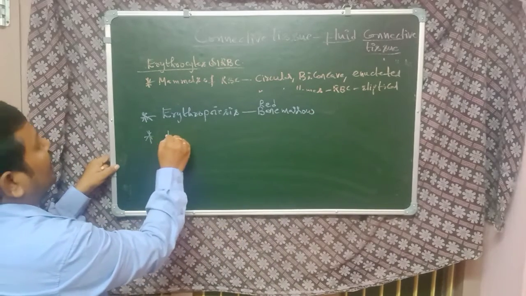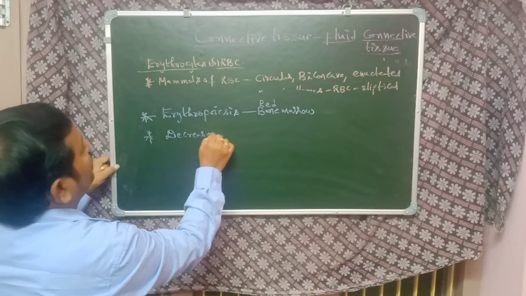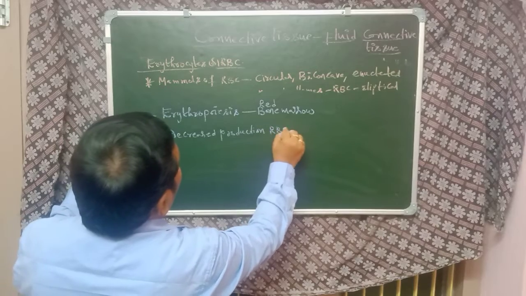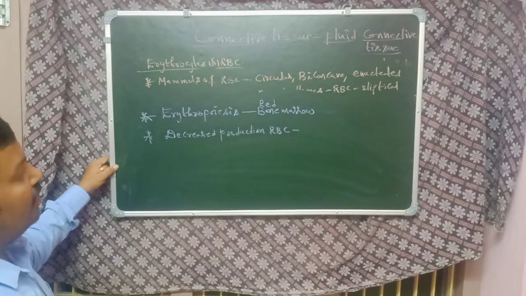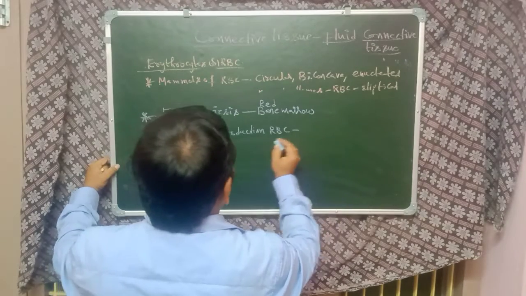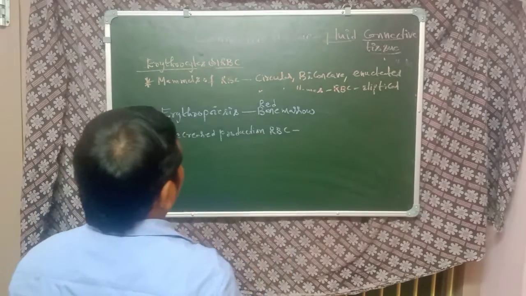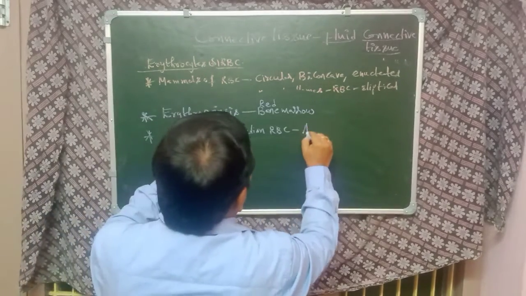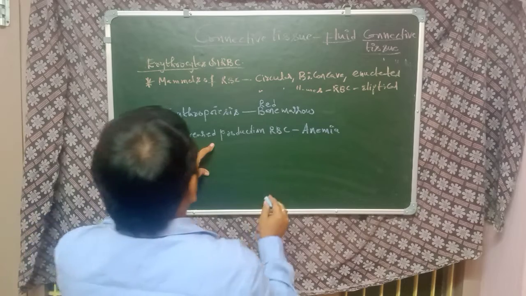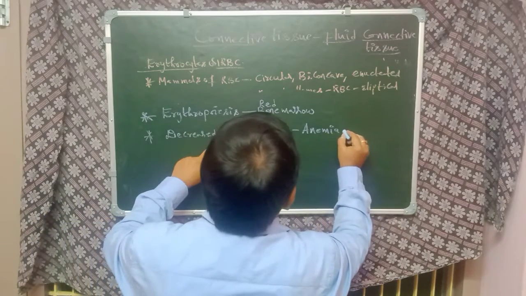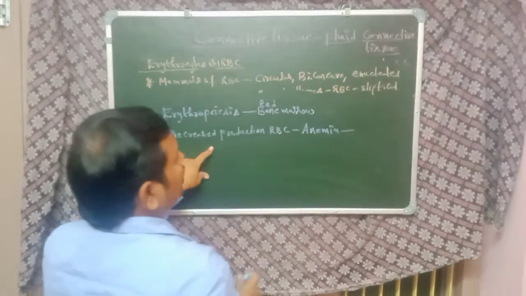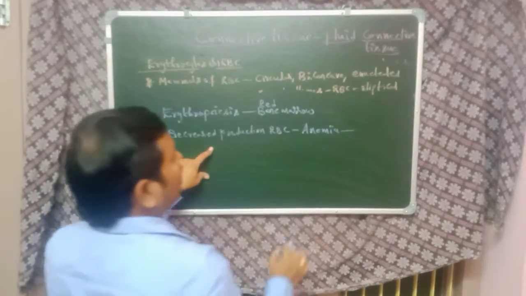So, the decreased production of RBC. That condition is also known as anemia. Due to the decrease in the number of RBC, the person suffers from anemia.